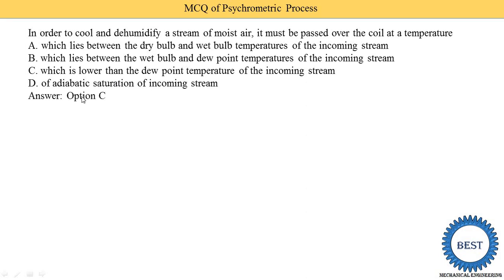The answer is option C. The coil temperature must be lower, because cooling is done when the evaporator temperature is lower than the entering air and the dew point temperature of the incoming stream. Then we are able to cool and dehumidify the air.